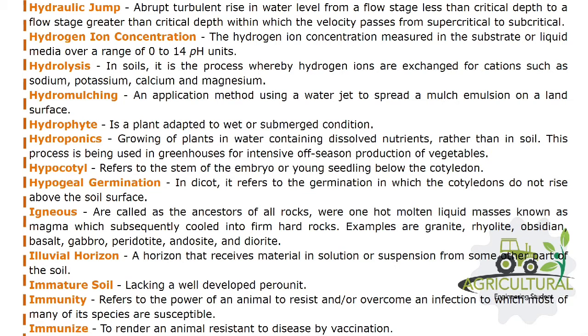Illuvial horizon, a horizon that receives material in solution or suspension from some other part of the soil. Immature soil, lacking a well-developed pedounit. Immunity refers to the power of an animal to resist and/or overcome an infection to which many of its species are susceptible. Immunize, to render an animal resistant to disease by vaccination.